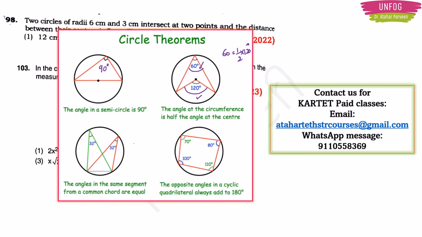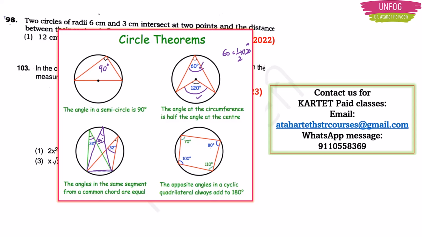Okay. Third important theorem is that the angles in the same segment from a common chord are equal. Which is the common chord here? This is the common chord, right? So if you draw as many angles from this chord, you will have the same angles at that circumference. Okay, for example, if it is 32 degrees, this also will be 32 degrees, this also will be 32 degrees.